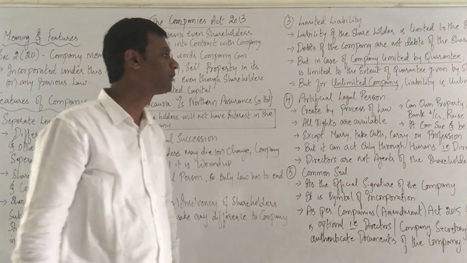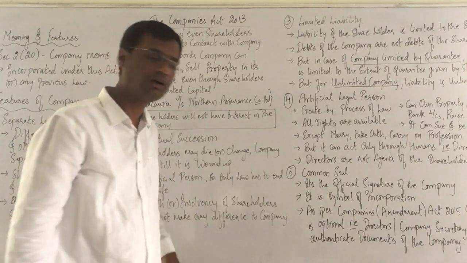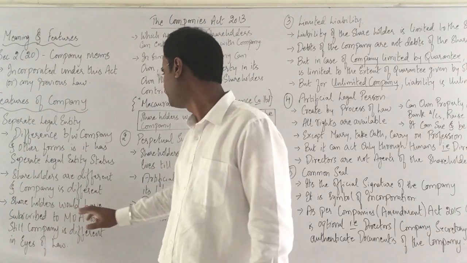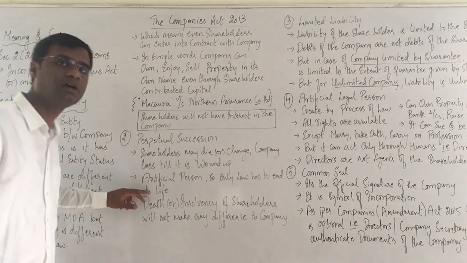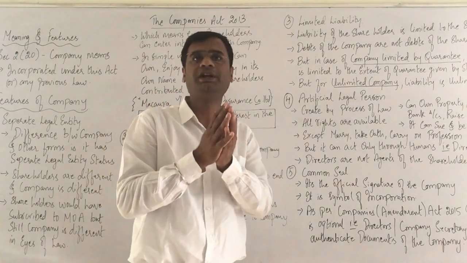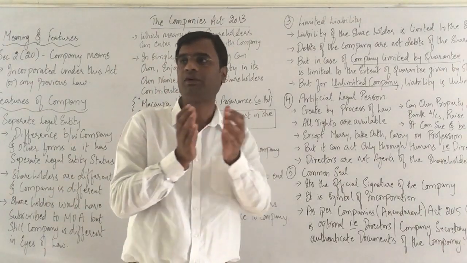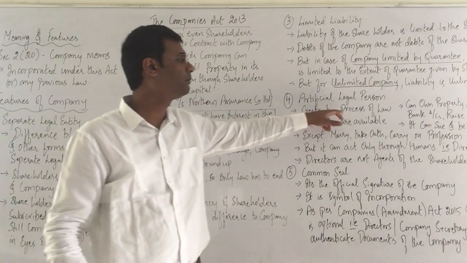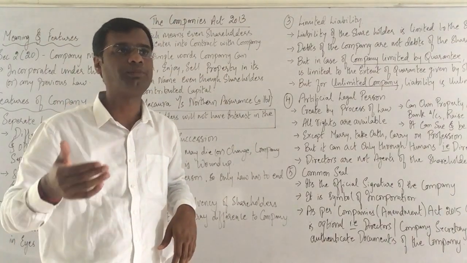I have covered it. Now the next one is artificial legal person. I have already mentioned, when we understood separate legal entity and also perpetual succession, that it is an artificial legal person. That means the company is not biologically born. It is born by the process of law. It is a creation by a process of law. Law creates the company and law only allows it to die according to the provisions given.